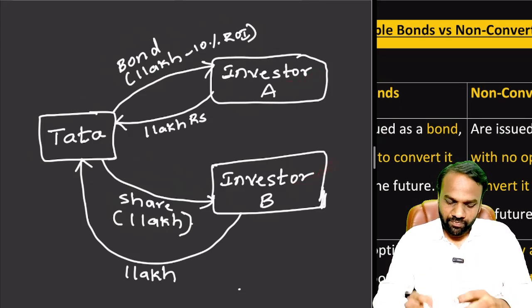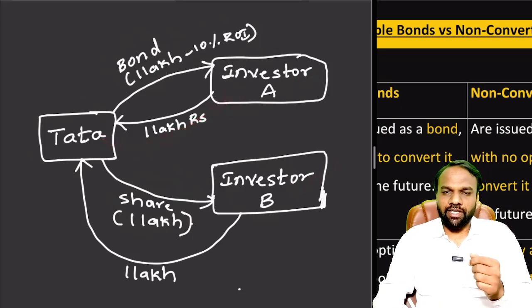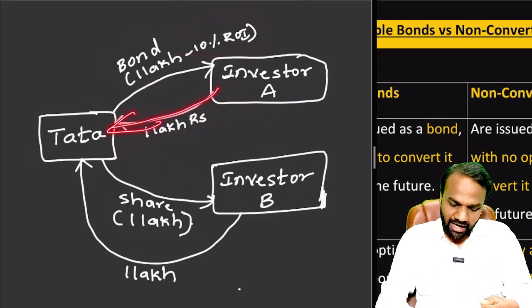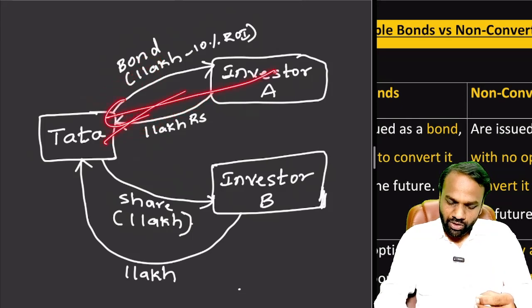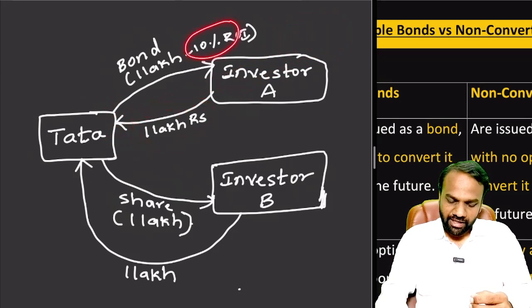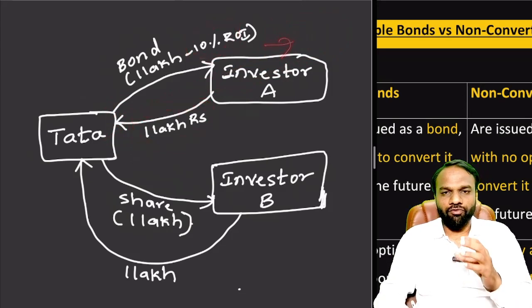So the basic difference here is that investor A has less risk, investor B has more risk. After 1 year, investor A will receive fixed returns. Here I have mentioned the rate of interest as 10%. Initially he gives 1 lakh rupees and buys this bond. After 1 year, when he returns the bond, he will get 1,10,000 rupees, because the initial amount he paid is 1 lakh and the rate of interest is 10%, so he receives a profit of 10,000 rupees.